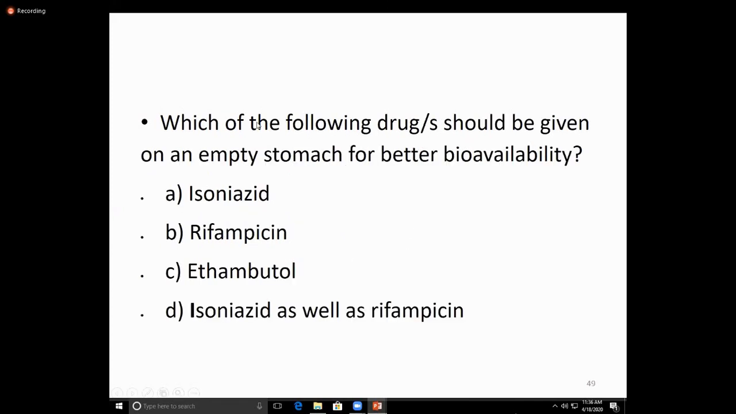Again, the same question is repeated. Which of the following drugs should be given on an empty stomach for better availability? Isoniazid, rifampicin, ethambutol, or both isoniazid and rifampicin. So the answer is D.